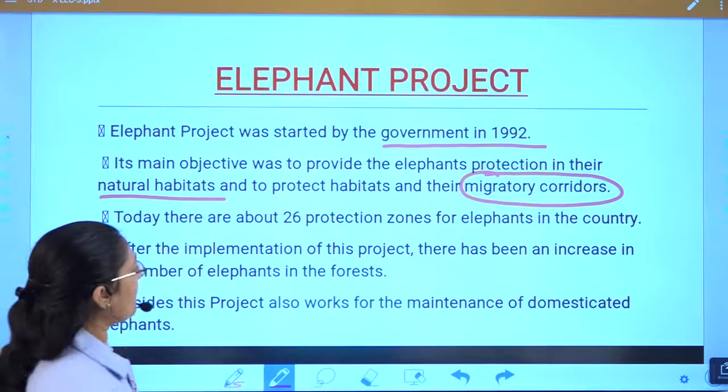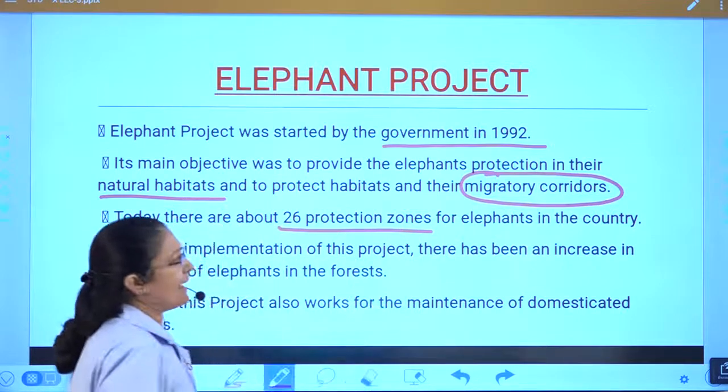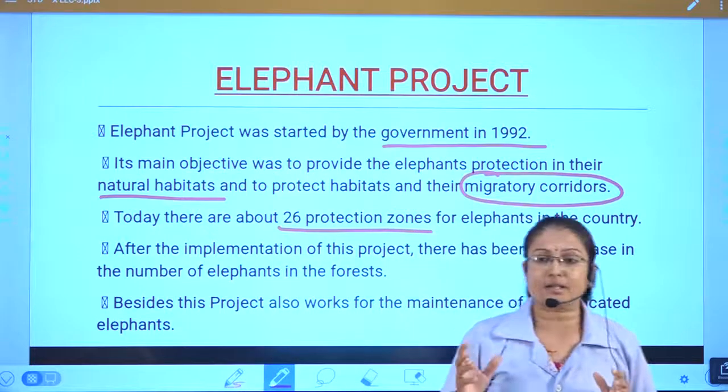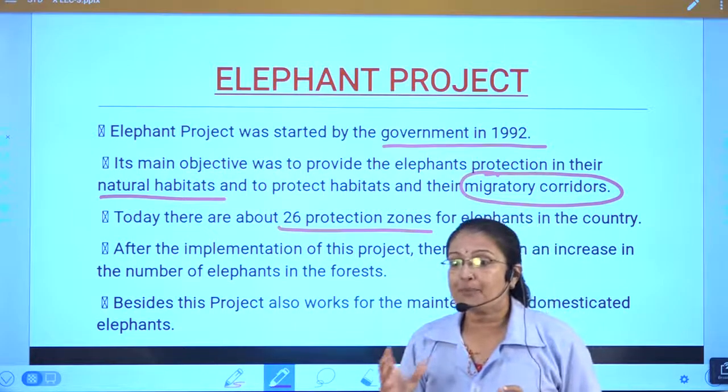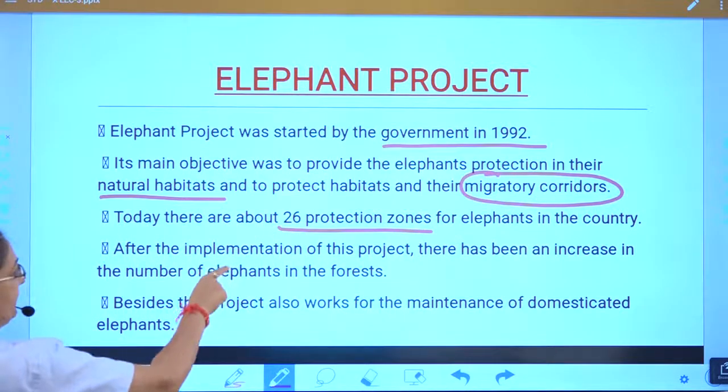So today there are about 26 protection zones for the elephant in the country. So altogether there are 26 zones to protect the animal. So this figure we will keep in mind.